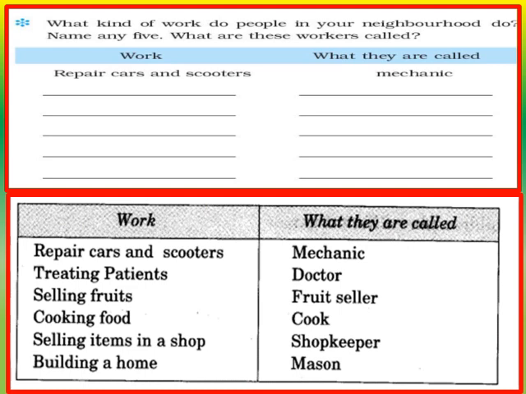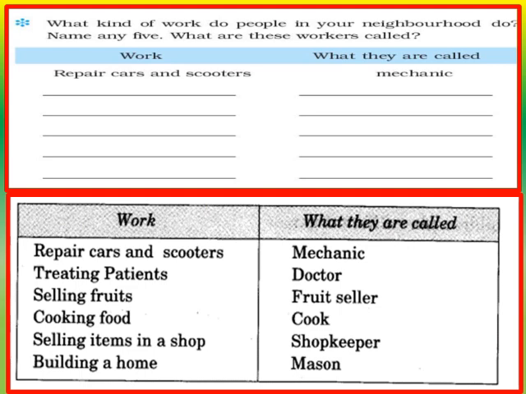The second one is treating patients. So children, what is the person who treats the patient called? Yes, he is called a doctor. The next work is selling fruits. So children, what is the person who sells fruits called? Yes, he is called a fruit seller.